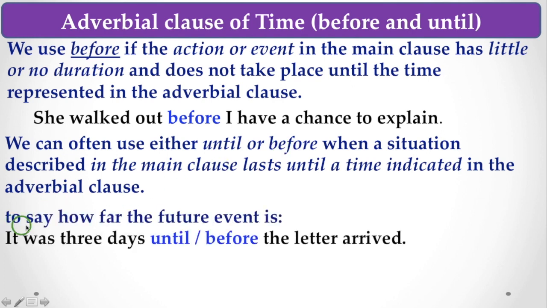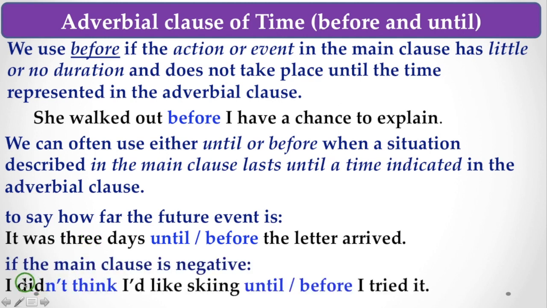Here, to say how far the future event is: it was 3 days until or before the letter arrived. So here you find that there is the 3 days, the mention of time is indicated here.